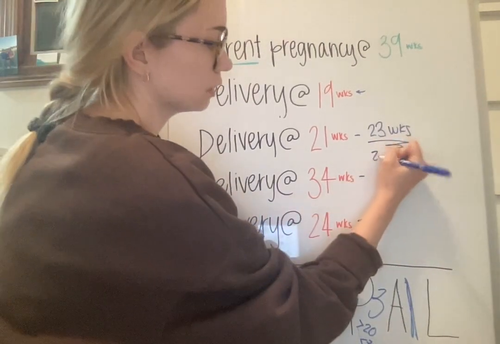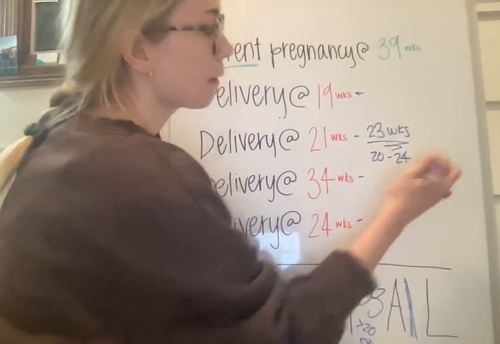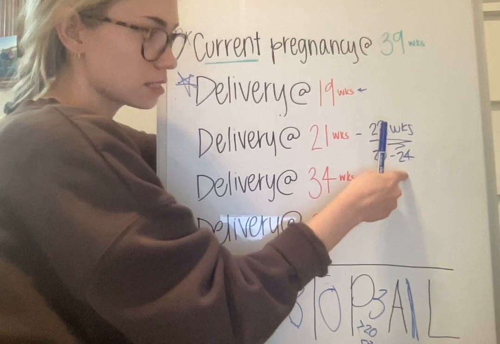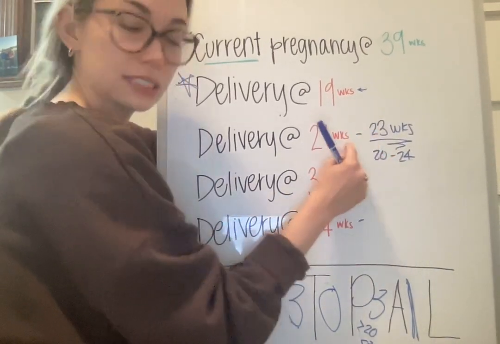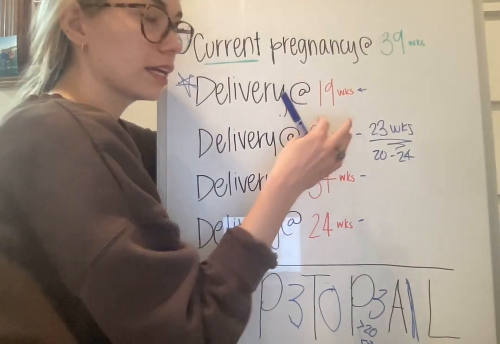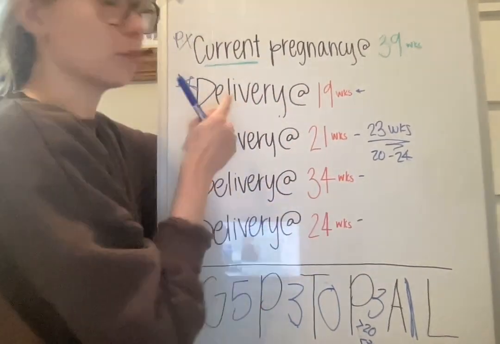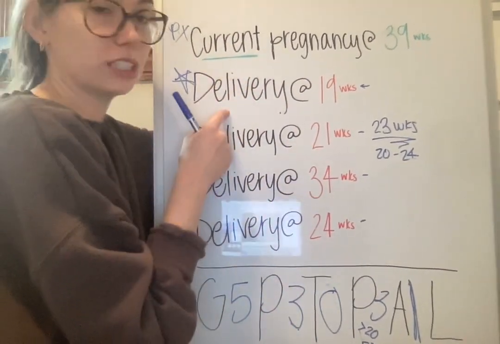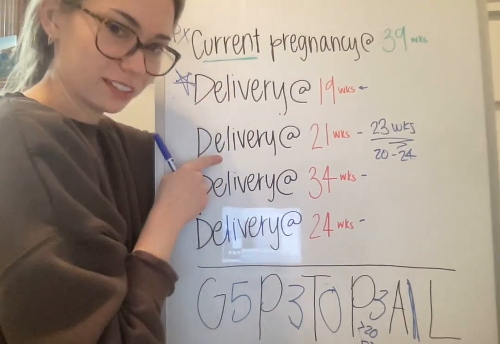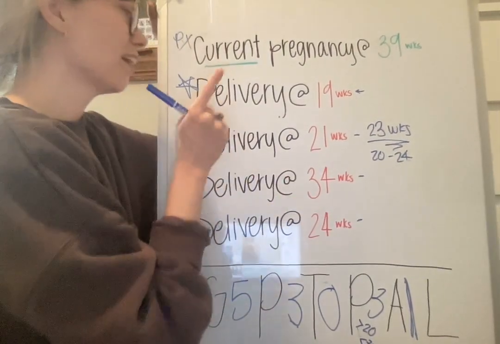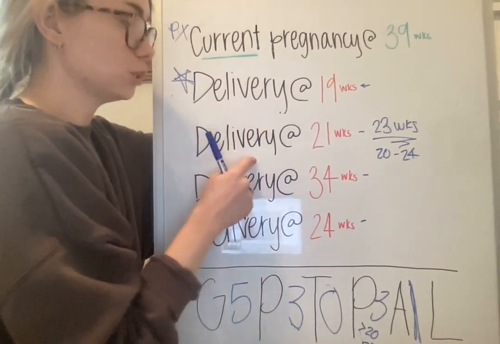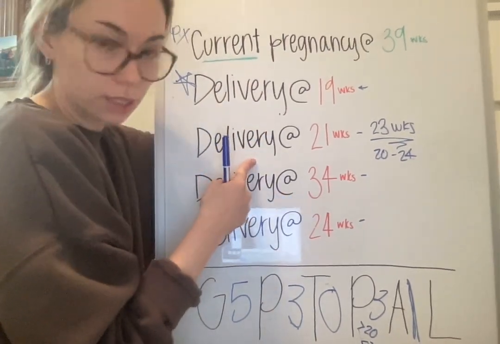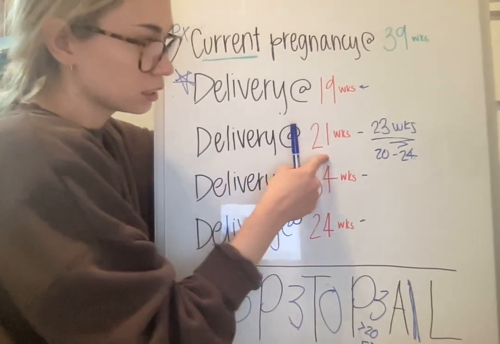The book does say 20 to 24, but what it means by this is that anything born less than 23 weeks will be born, so it's not an abortion, because there's a difference between an abortion and something being delivered. So abortion is not a delivery, okay? And this one was delivered because it wasn't aborted, because it was past 20.